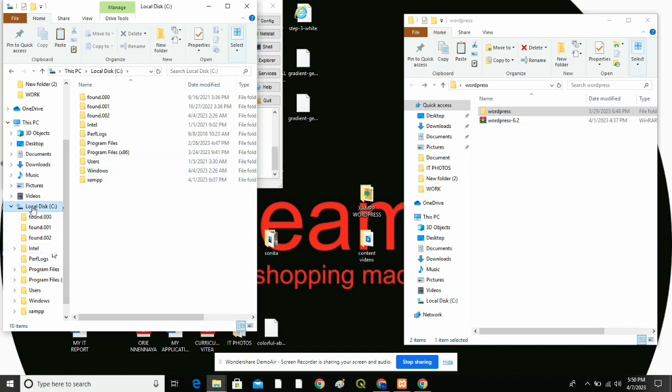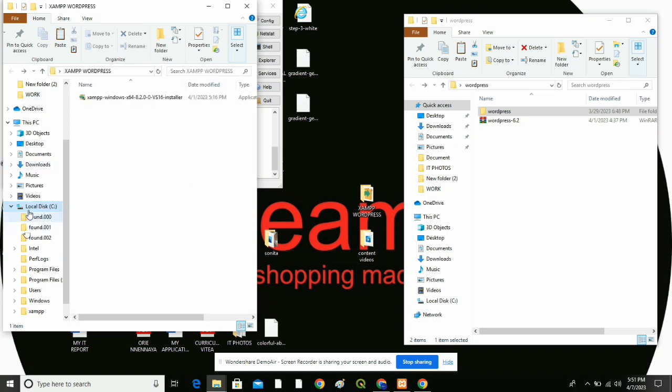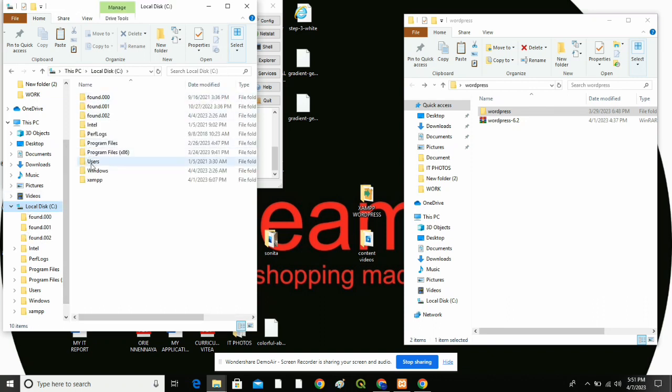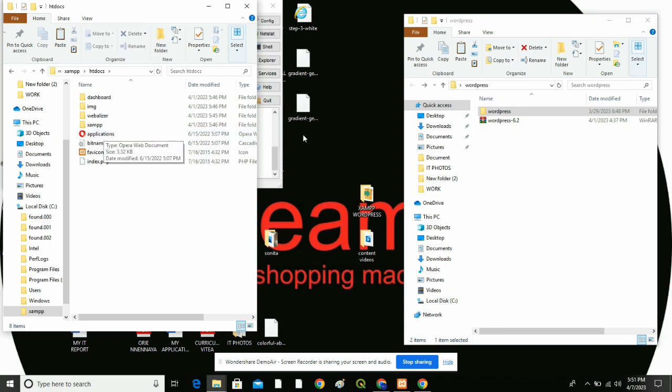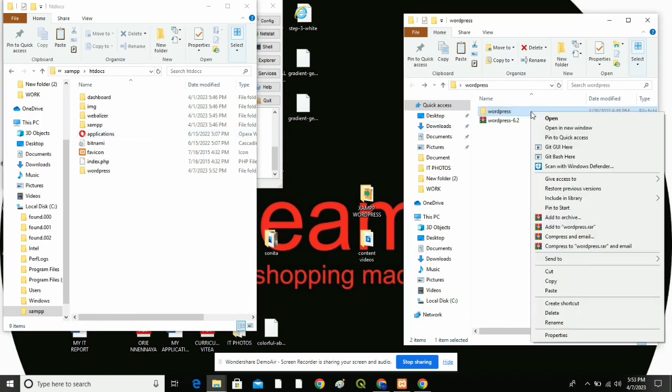You click on your local disk. Please follow me strictly, I can be pretty fast. Just click on your local disk, then you can see the XAMPP under the Windows folder. You click on it. Now you click on htdocs. Now you're going to drag.